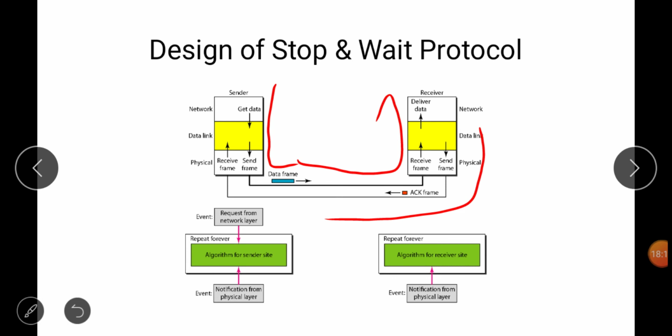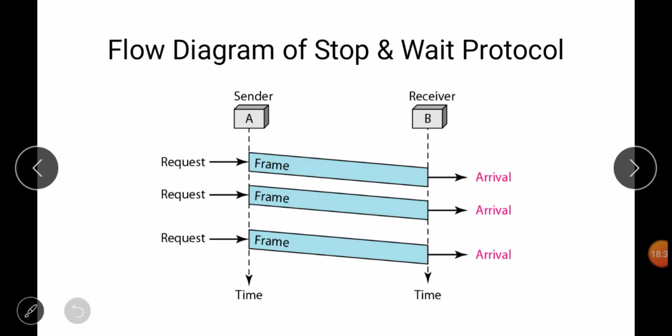So one event is the request from the network, then the notification from the physical layer. For one frame we send and we receive an acknowledgement, and at the receiver side we have a notification from the physical layer. So this is the flow diagram of the stop and wait protocol. Request, frame arrival; request, frame arrival.